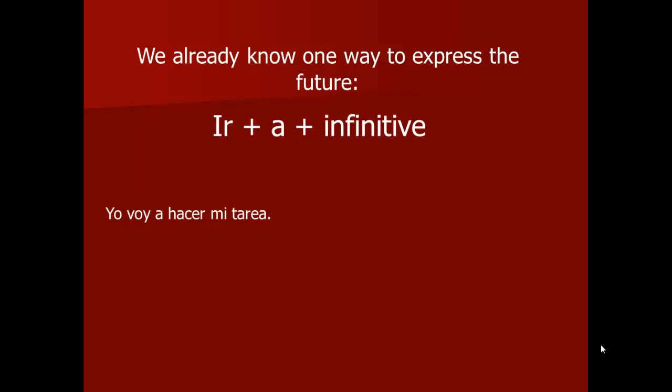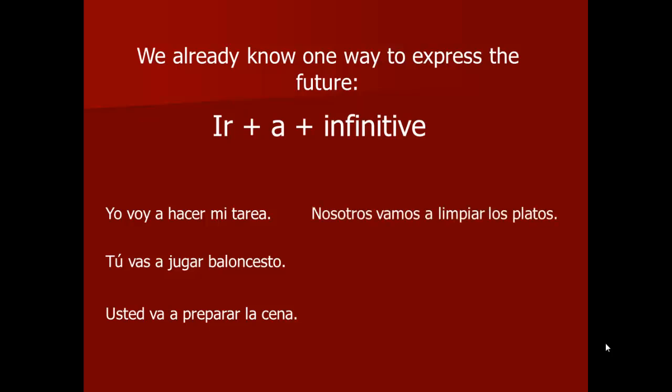For example, yo voy a hacer mi tarea, I'm going to do my homework. Voy is the conjugated verb, and then hacer is the infinitive. Tú vas a jugar baloncesto, you are going to play basketball. Usted va a preparar la cena, you are going to prepare dinner, and that's the formal you. Nosotros vamos a limpiar los platos, we are going to clean the dishes. Again, vamos is the ir form, conjugated, there's the a in the middle, and then limpiar is your infinitive.